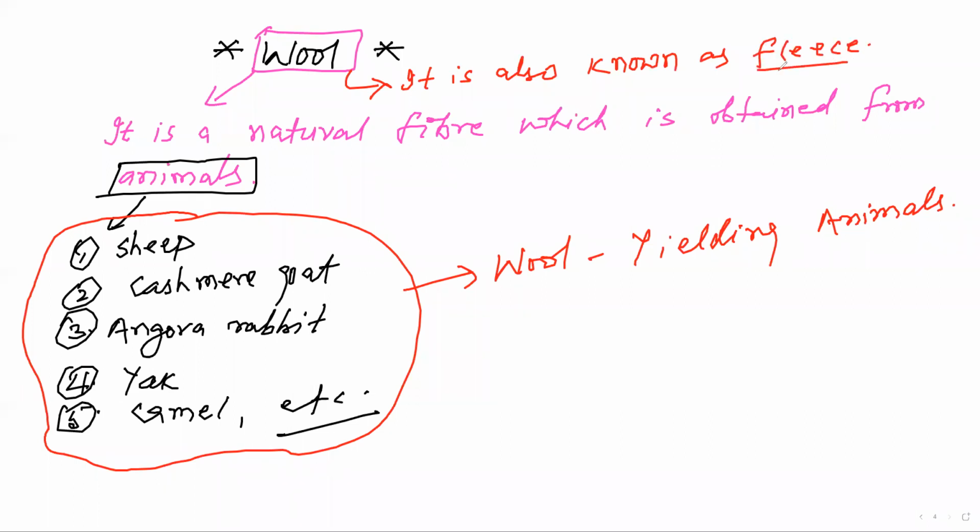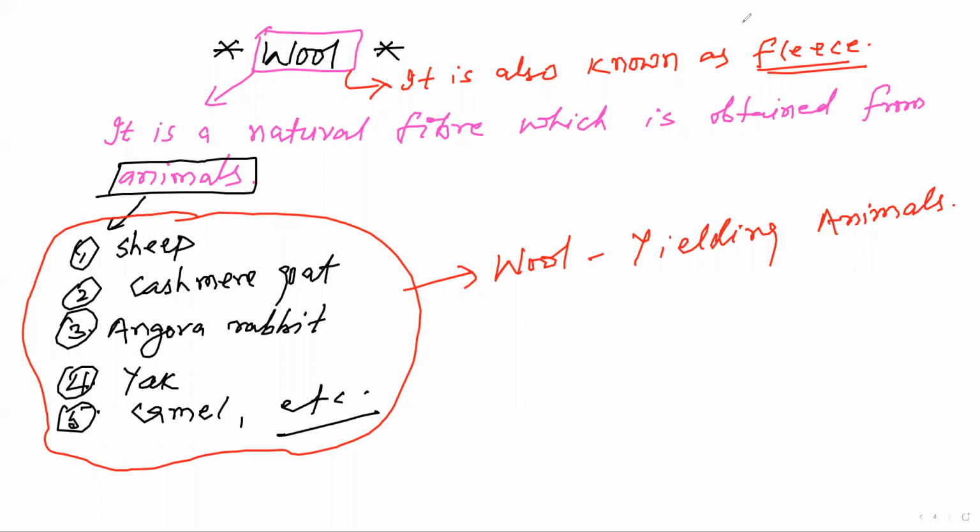Okay, fleecy, you remember. It is also known as fleecy. So this is some information about wool you have to learn. Okay, this is your syllabus about wool.